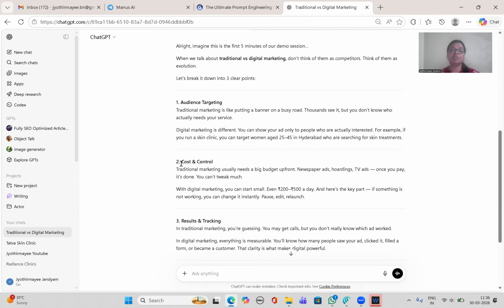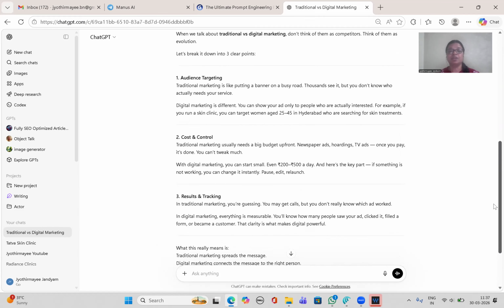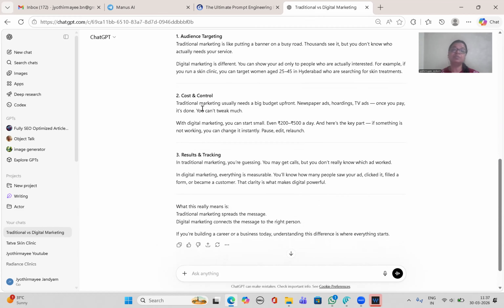And the next point is cost and control. Above, it gave cost and flexibility. Here it is telling cost and control. Traditional marketing usually needs a big budget upfront. Newspaper ads, hoardings, TV ads. Once you pay, it's done. You can't tweak much. With digital marketing, you can start small, even 200 to 500 rupees a day. And here the key point: if something is not working, you can change it instantly, pause, edit, or relaunch.